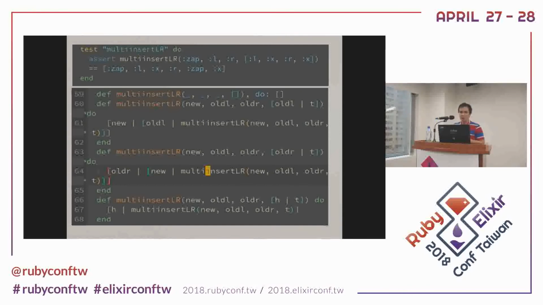So now, first I want to deal with the left part. If it is the left part, I will insert it into the left part. If it's the right part, then I will insert it in the right part.